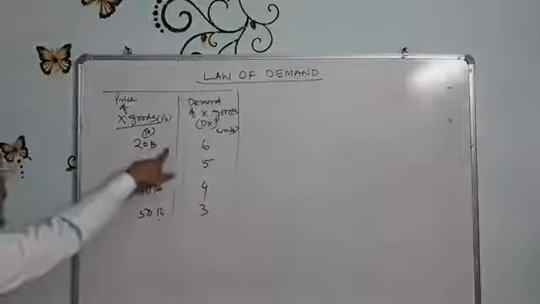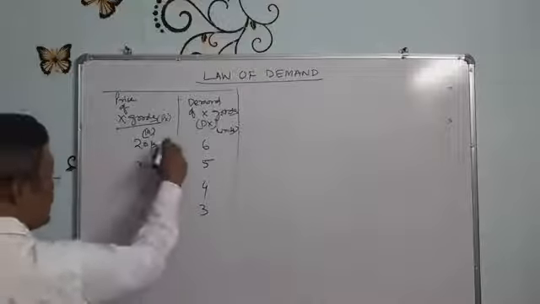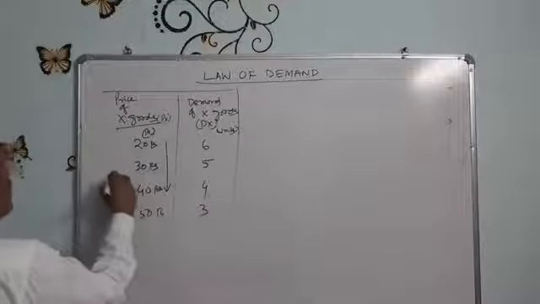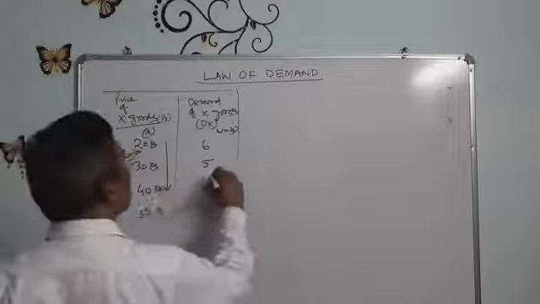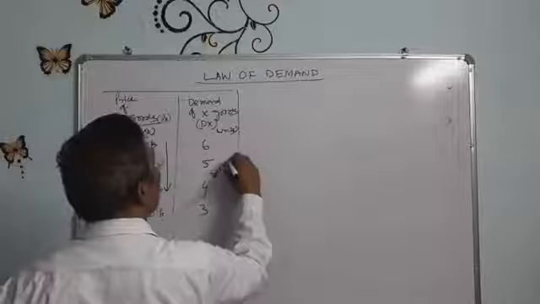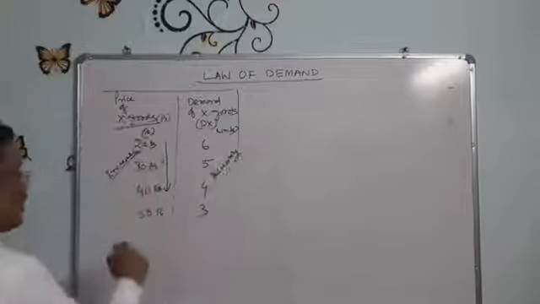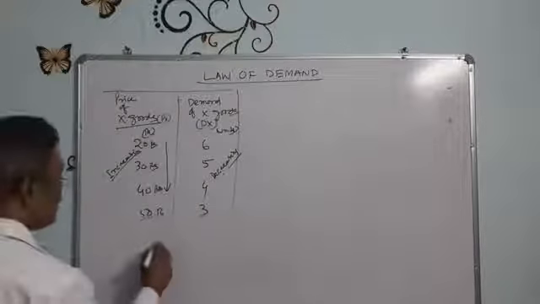The relation here is that the price of the goods is increasing and demand is decreasing. This relationship is known as inverse relationship.